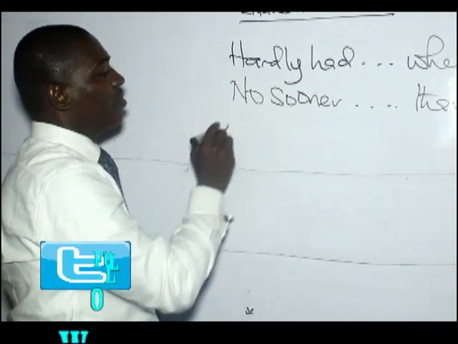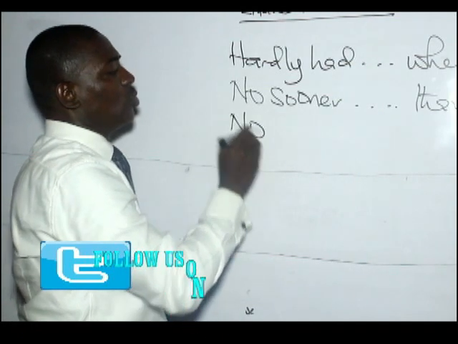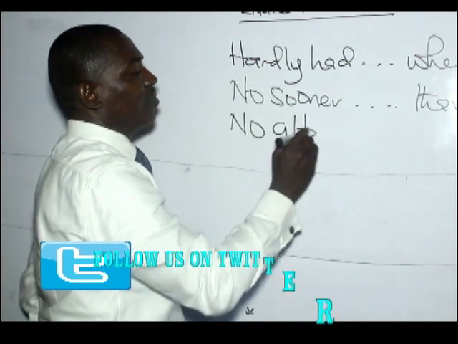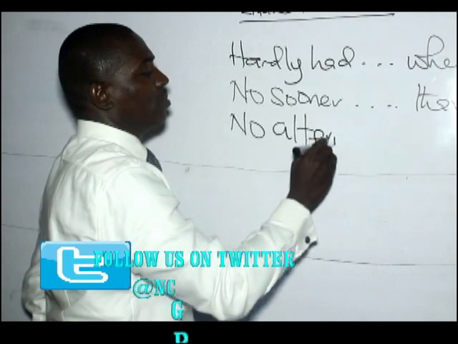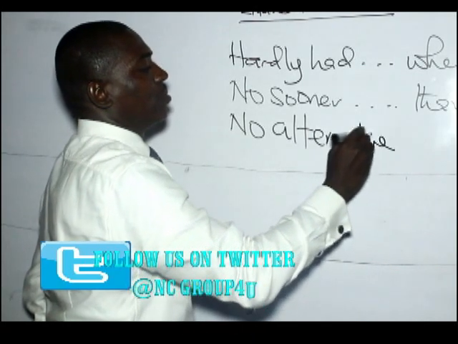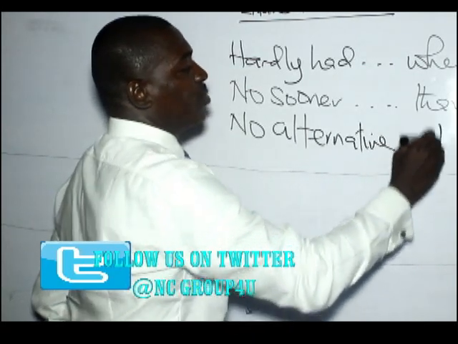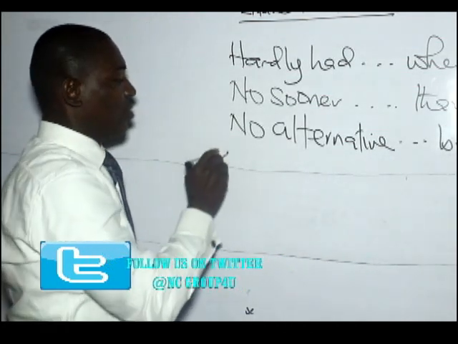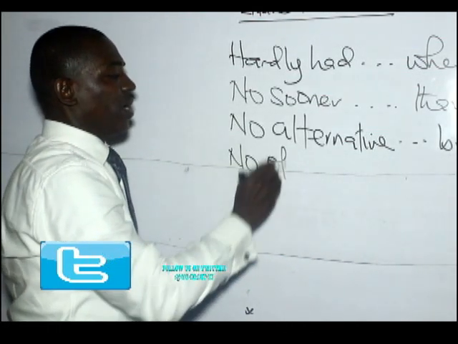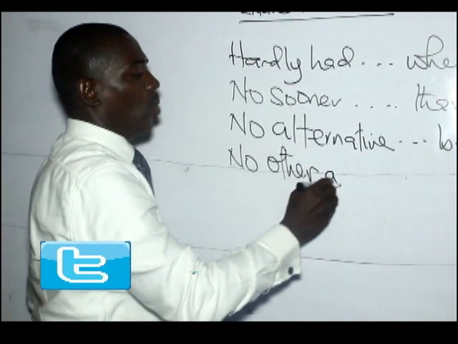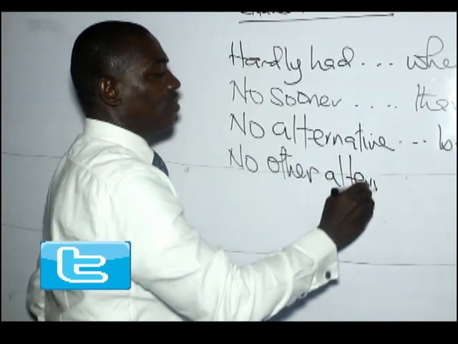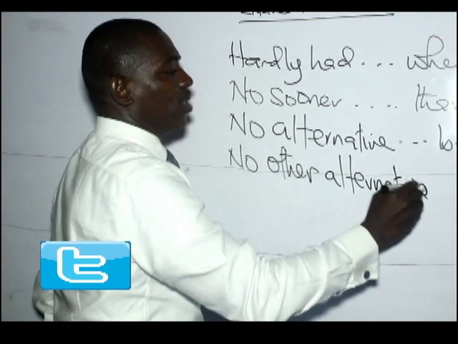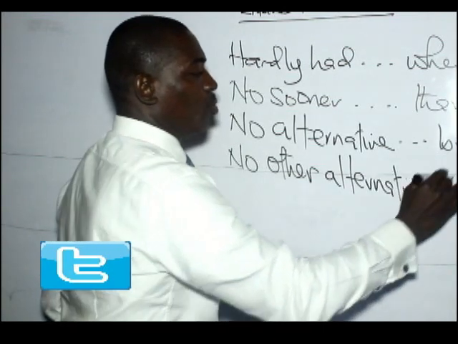We also have no alternative, collocating with but. But when there's a comparative form, such as no other alternative, it will collocate with than.